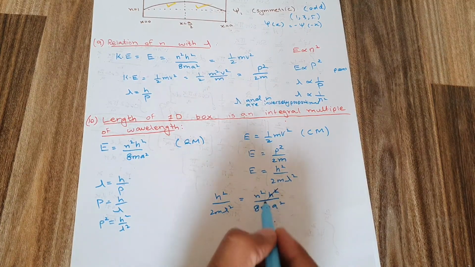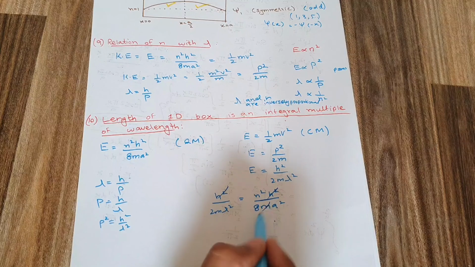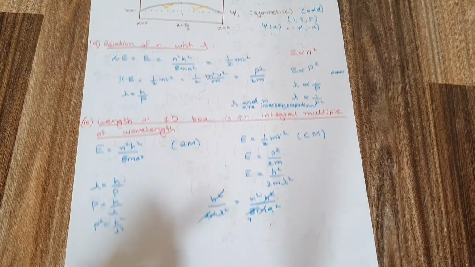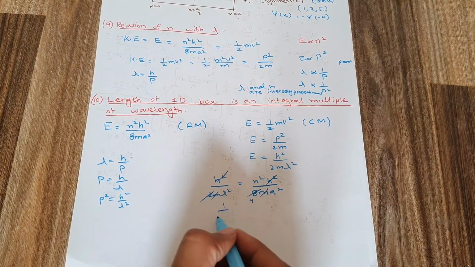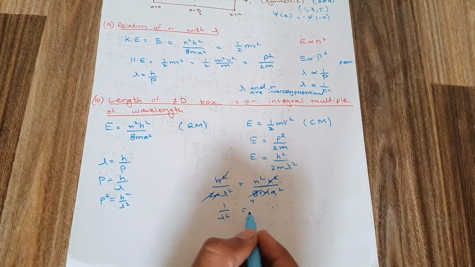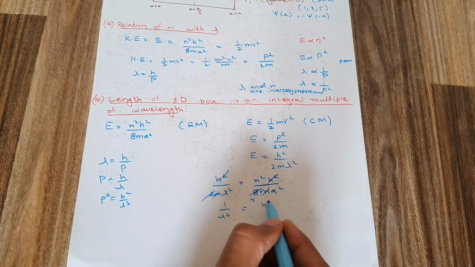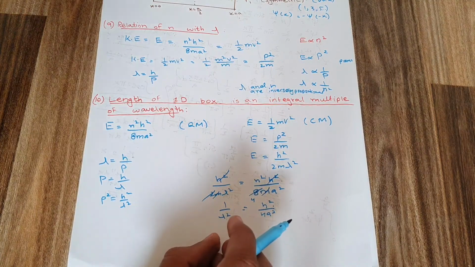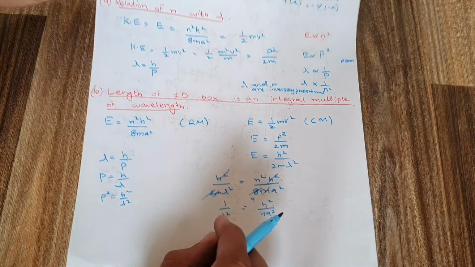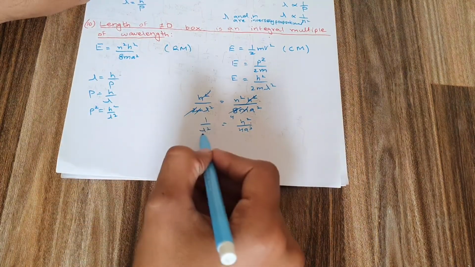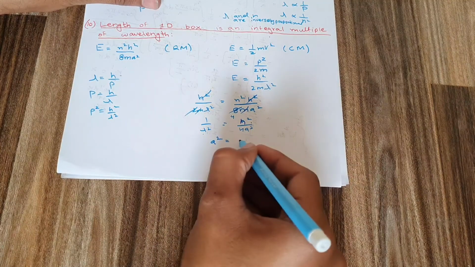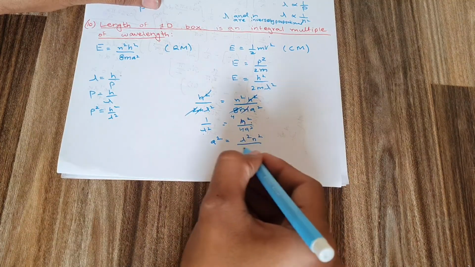The h square cancels with h square, m cancels with m, and 2 cancels to form 4. So the answer is 1 over lambda square is equal to n square over 4a square. In order to find a, the length of the box, I take a here and lambda square there. The answer is a square equal to lambda square n square over 4.